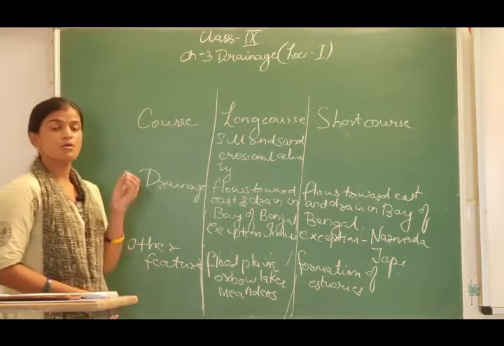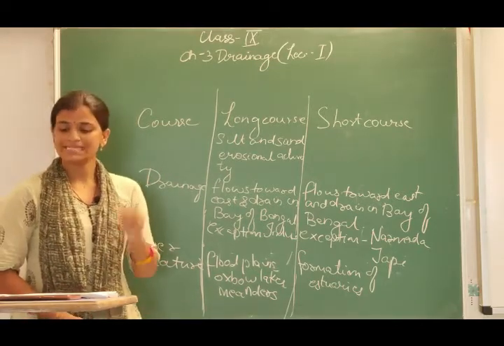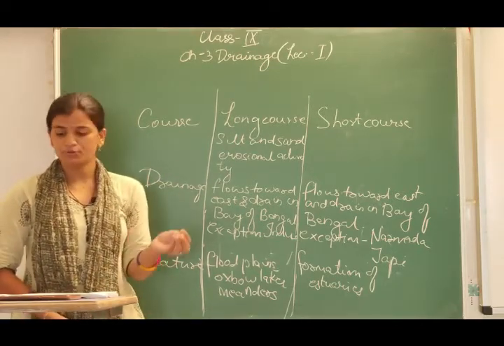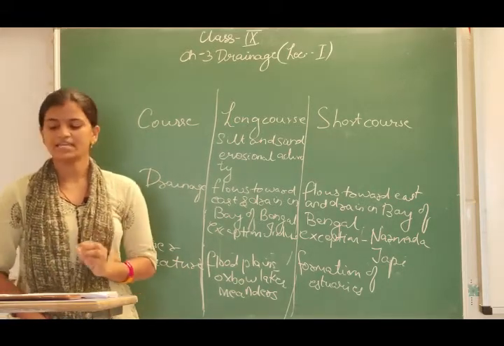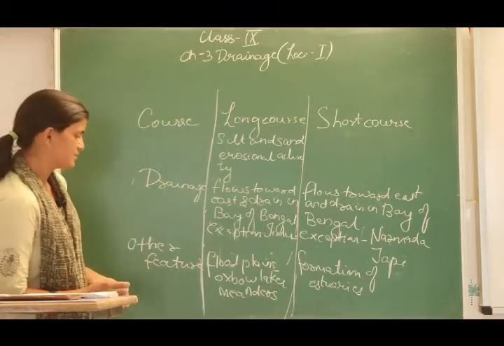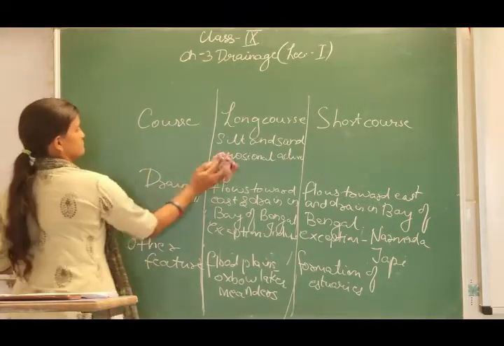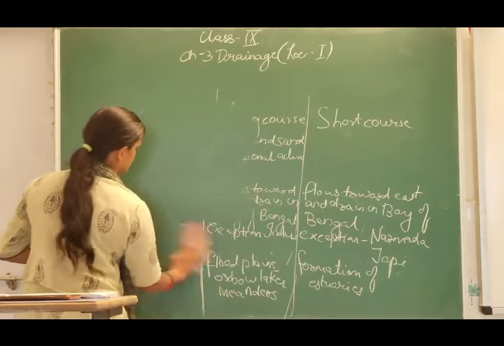Now we can see what can be the examples of Himalayan rivers. For example, we can give Ganga, Brahmaputra, Indus, Yamuna, all these rivers. And for peninsular rivers, we can have Narmada, Godavari and Krishna.